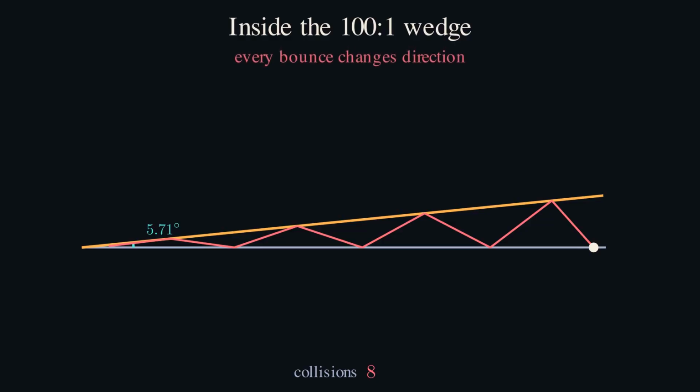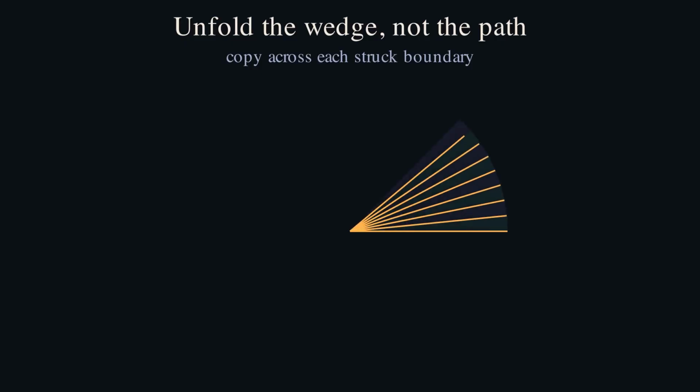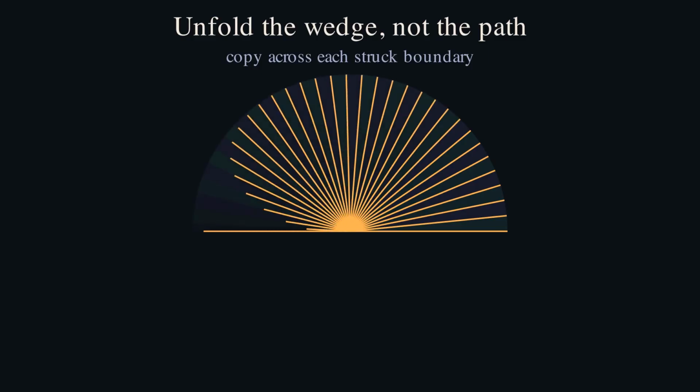Instead of reflecting the moving point, reflect the whole wedge. At the first boundary, copy the wedge across that boundary and let the path continue straight. At the next boundary, copy it again. Keep unfolding. The zigzag turns into one unbroken ray passing through a fan of wedge copies. Each crossed boundary is one collision.